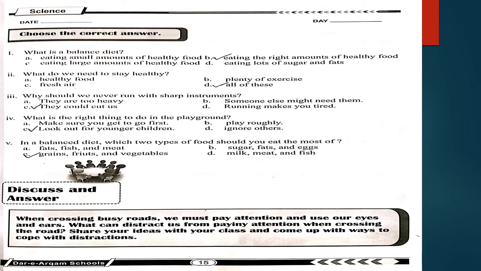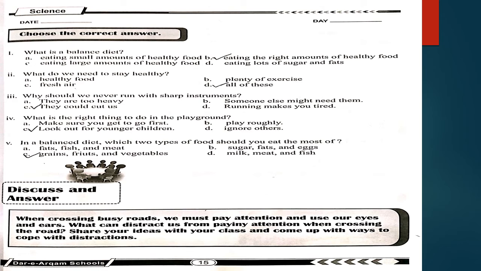They could cut us. Number 4 is what is the right thing to do in the playground? A. Make sure you get to go first. B. Play roughly. C. Look out for younger children. D. Ignore others. And your right option is option number C, which is look out for younger children because it is good for them.